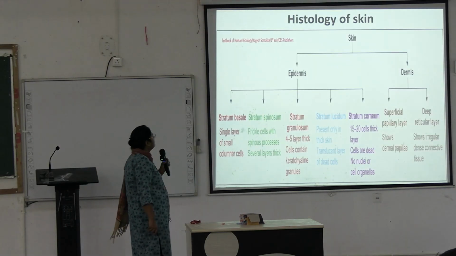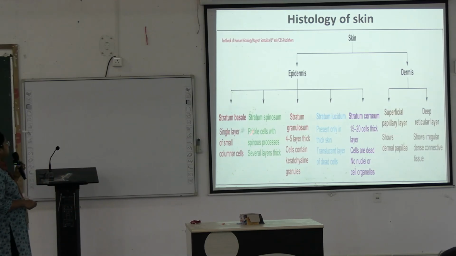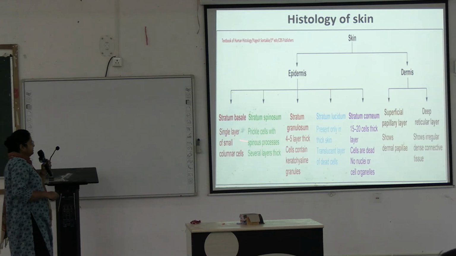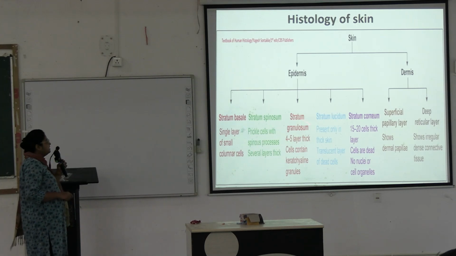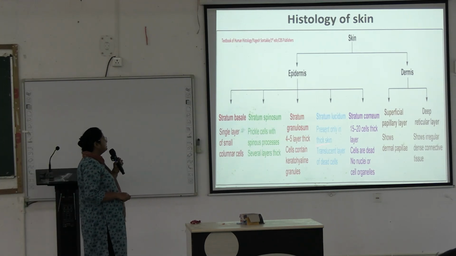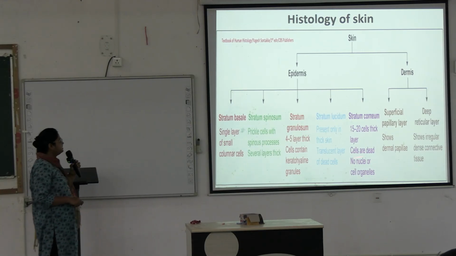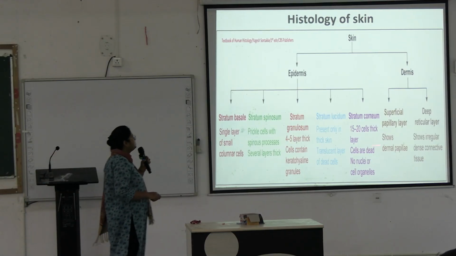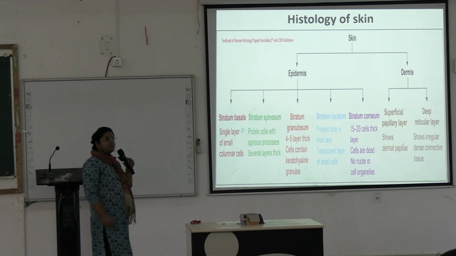Next. So this is the summarization of epidermis and dermis. Epidermis has stratum basale, stratum spinosum, stratum granulosum, stratum lucidum, stratum corneum. Stratum basale is a single layer of small columnar cells. Stratum spinosum has prickle cells with spinous processes, several layers thick. Stratum granulosum is 4 to 5 layers thick. Cells contain keratohyalin granules. Stratum lucidum is present only in the thick skin, a translucent layer of dead cells. And stratum corneum is a 15 to 20 cells thick layer, cells are dead, no nuclei or cell organelle is present in stratum corneum.